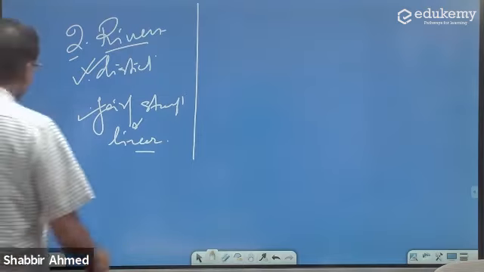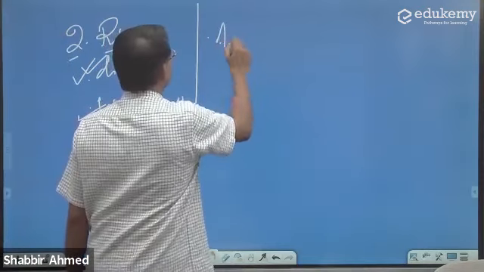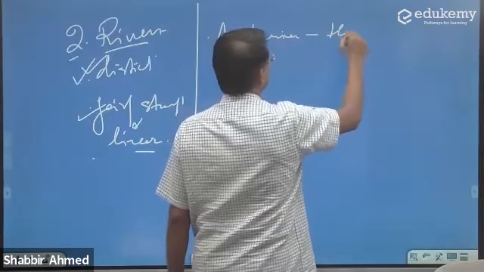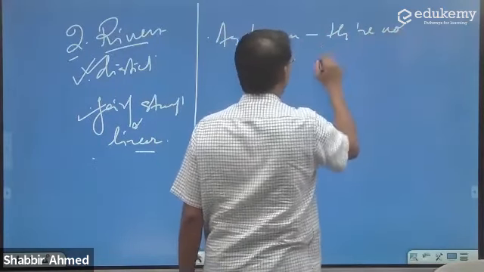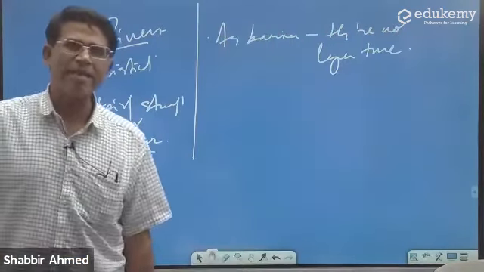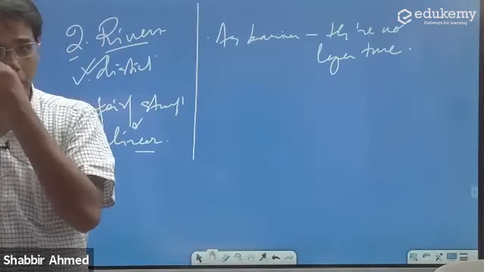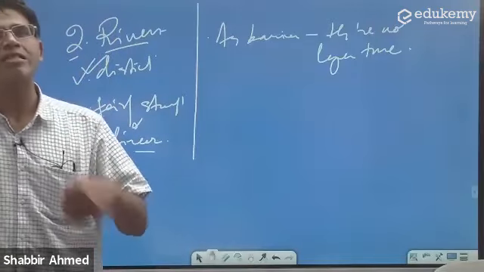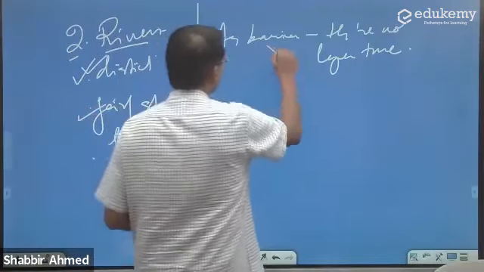Okay. Now, as barriers, they are no longer. Earlier they may have been barriers, if they are very, very large rivers. But in today's circumstances, they are no longer barriers.